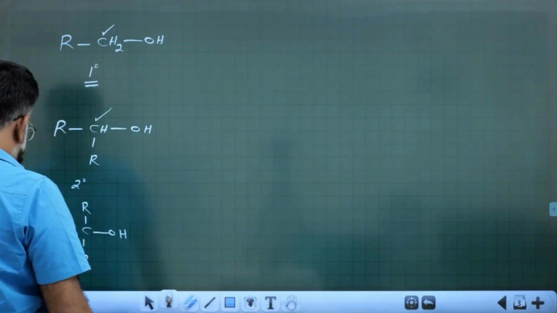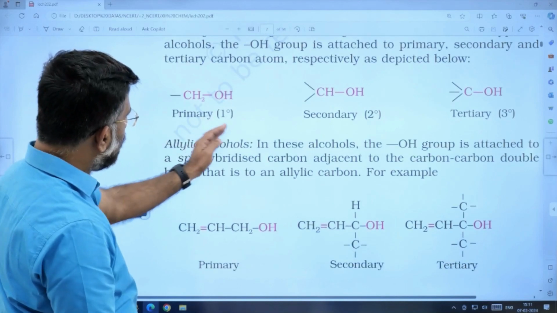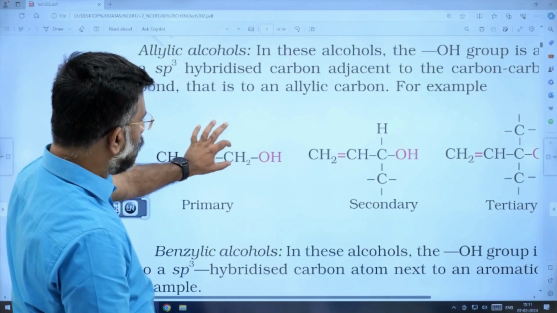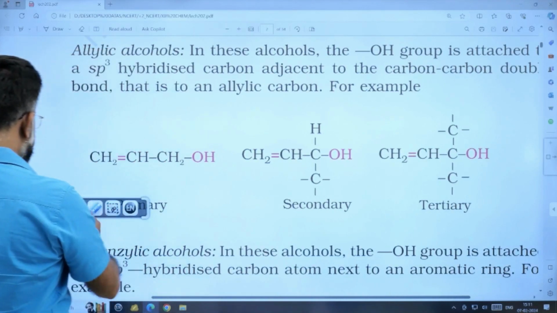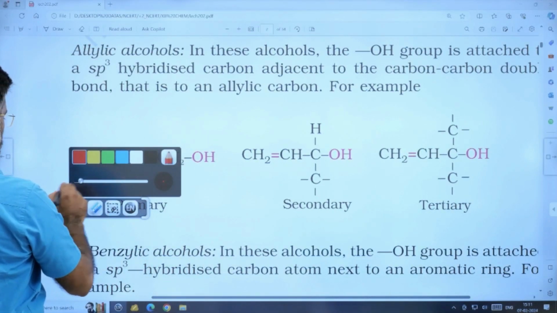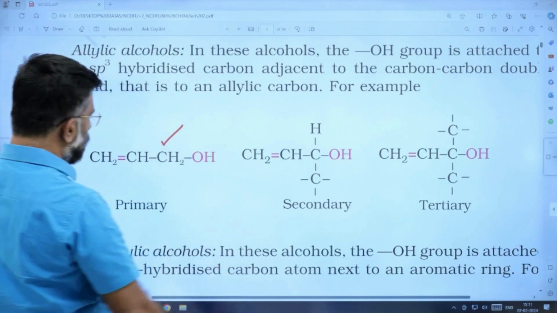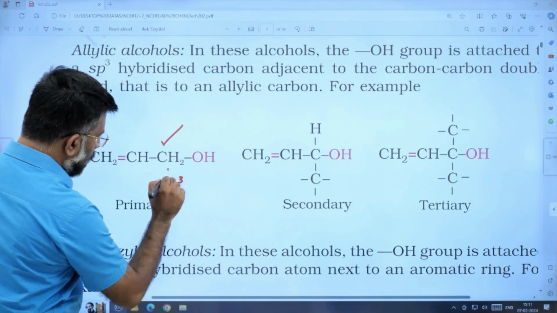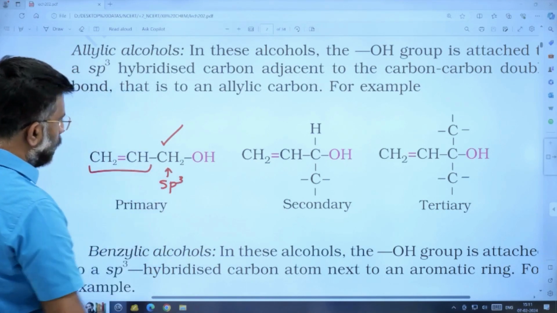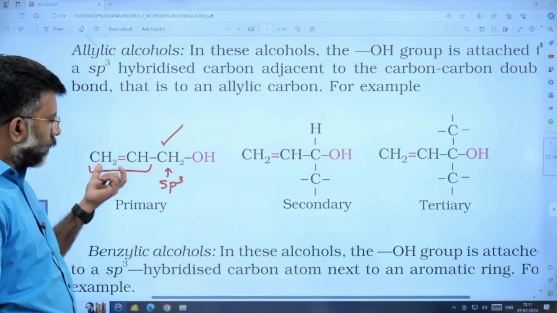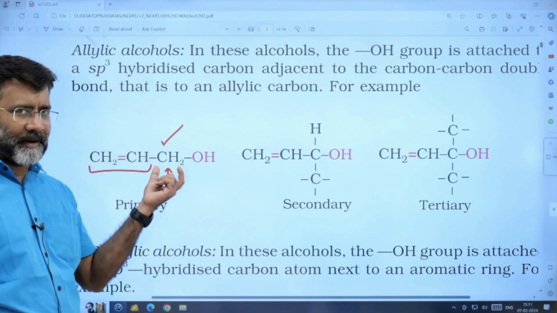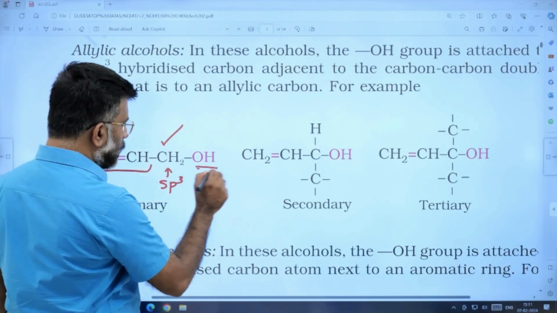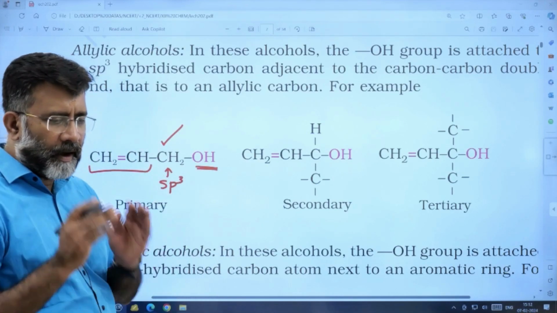Let's have a look at the next categorization. Allyl alcohol. See, the alcohol group is connected to an allylic carbon. This carbon is called allylic carbon. What is an allylic carbon? An sp3 carbon linked to an alkene unit. This is an alkene unit to which an sp3 carbon is connected. That carbon is called allyl carbon, and the OH group connected to that carbon is called allyl alcohol.